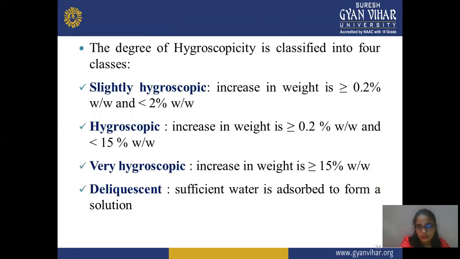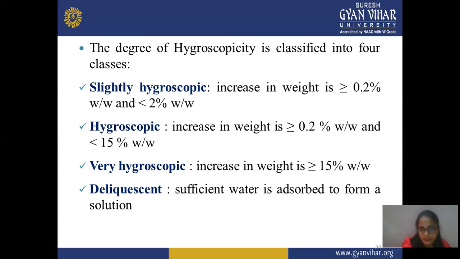The degree of hygroscopicity is classified into 4 classes. The first class is slightly hygroscopic, meaning an increase in weight of more than 0.2% weight by weight and less than 2%. The next class is hygroscopic: an increase in weight of more than 2% weight by weight and less than 15%.